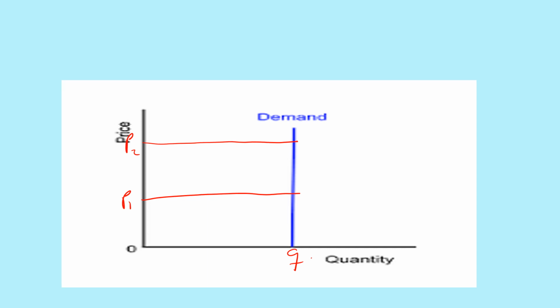So irrespective of the price changes, the quantities remain unchanged. So if you want to sell more as a producer, you should keep on increasing your price because it is the same quantity that consumers are going to purchase. So you should rather increase the price of the commodity because it is a necessity good.